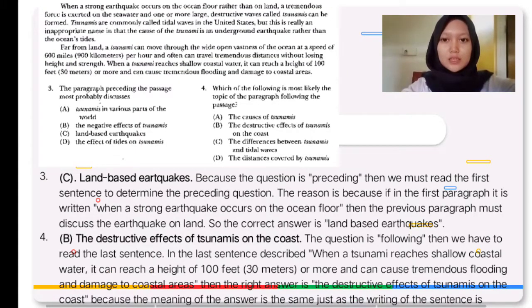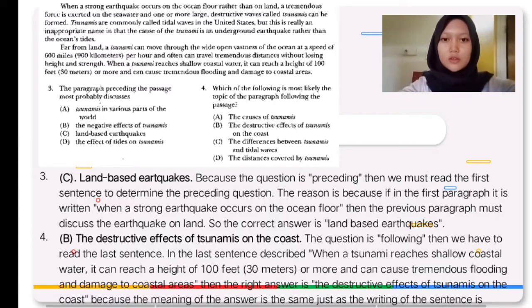Number 3. The paragraph preceding the passage most probably discusses C, land-based earthquakes. Because the question is preceding, we must read the first sentence to determine the preceding topic. The reason is that if the first paragraph says when a strong earthquake occurs on the ocean floor, then the previous paragraph must discuss earthquakes on land. So the correct answer is land-based earthquakes.